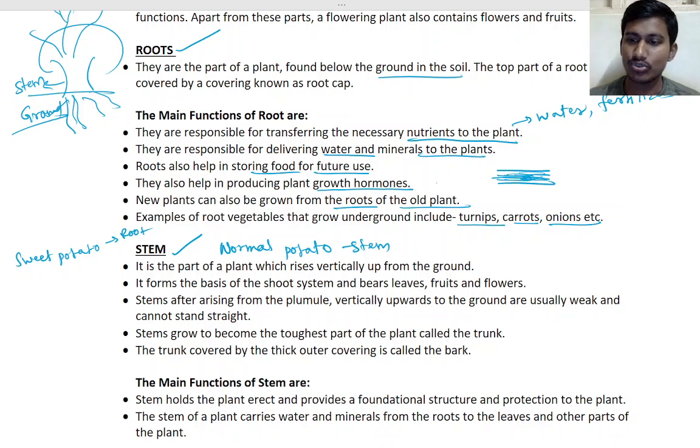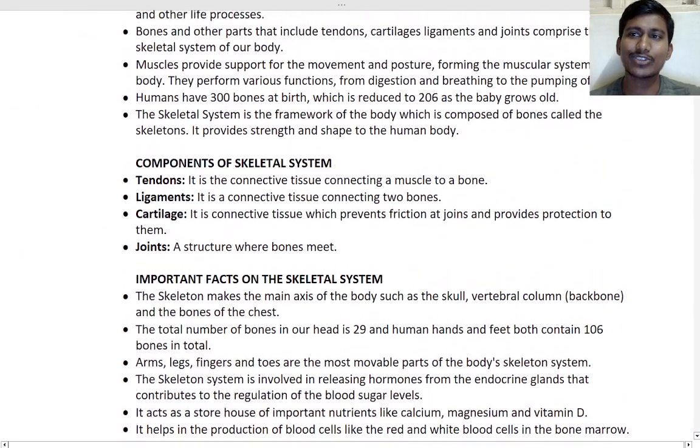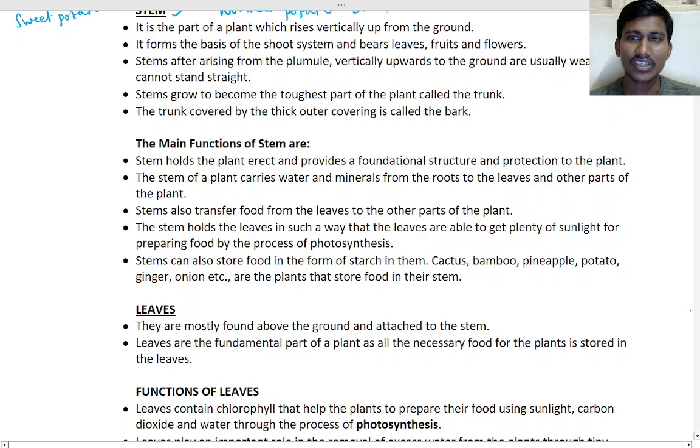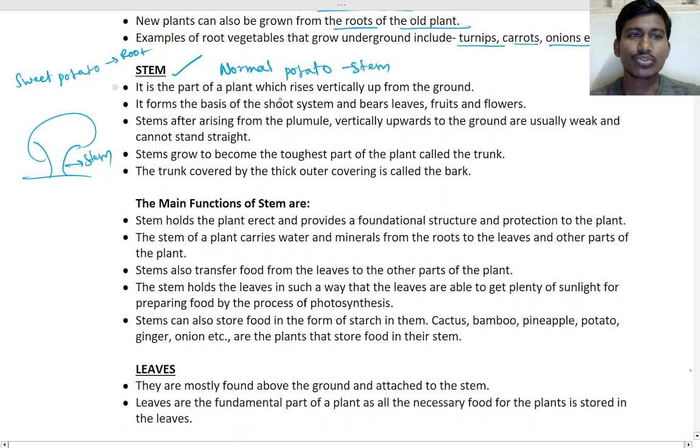Okay. So what is the next part? That is stem, right? So stem is very important for the tree to stand, isn't it? If this is the tree, this is the stem. So the stem is the part which rises vertically, that is, vertical means top.